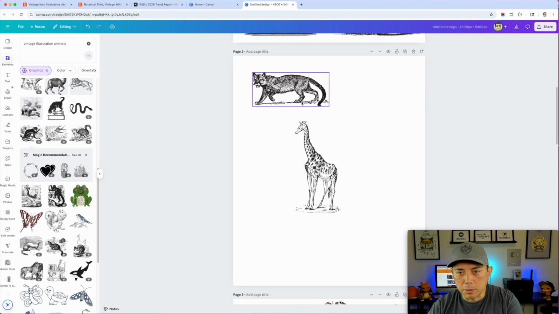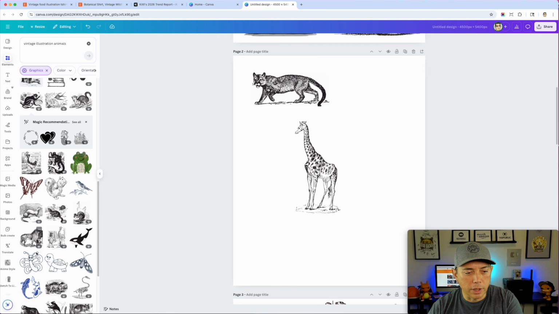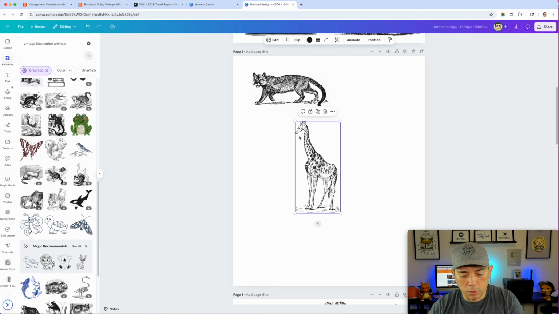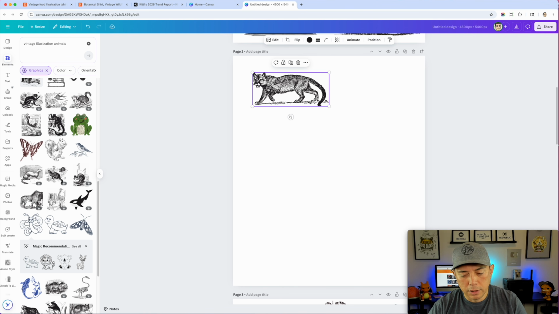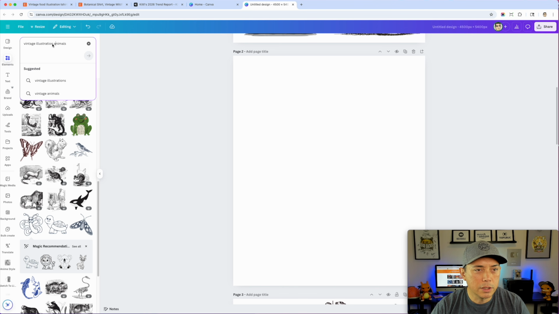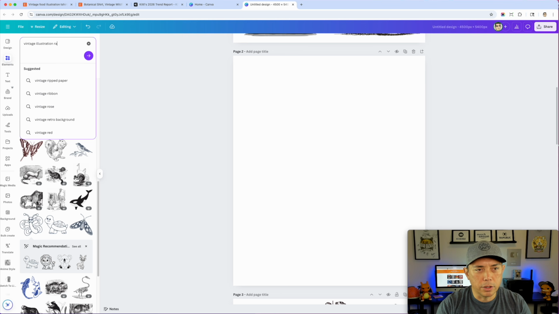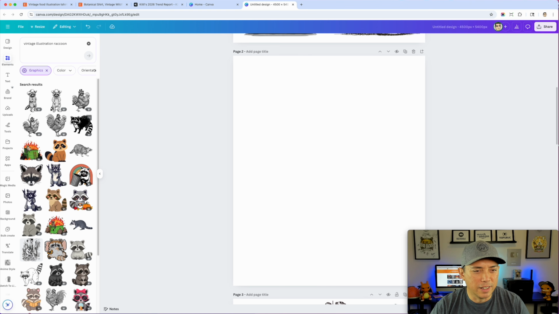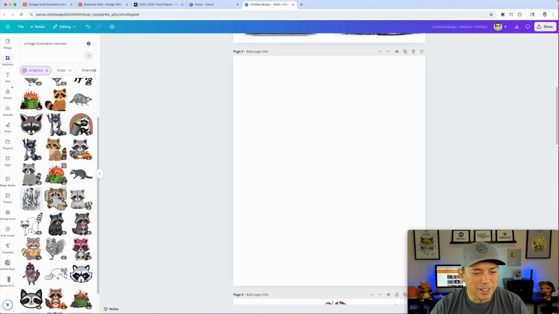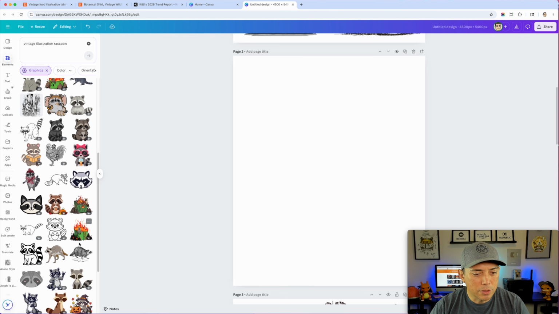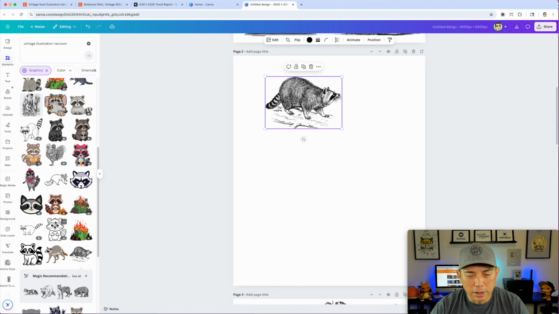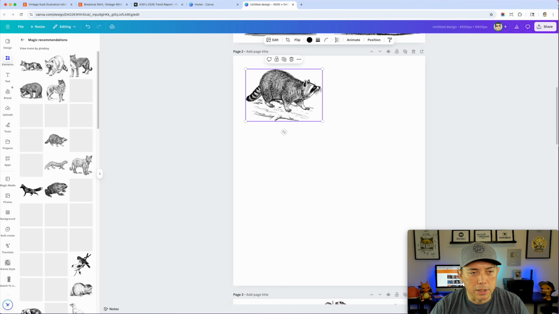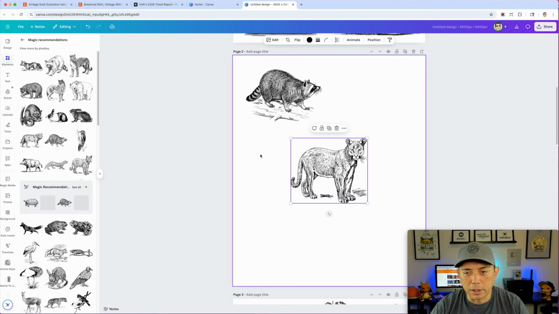Not that, that's too much black. We just want a little bit of line drawing. Definitely not this, right? So make sure that they're all the same style. Now, once you find one that's a good style, in fact, let me go vintage illustration, a raccoon, like this. And there's some funny ones. Let's see if I can find one. Oh, there we go. This is perfect. Okay, so once you find one like this, you can do magic recommendations and see all, and we'll see a lot of the different ones.